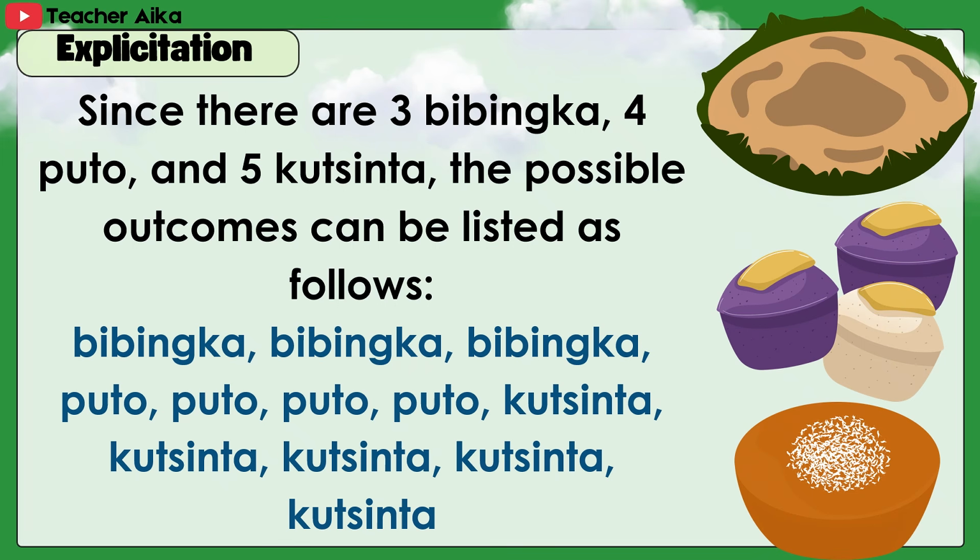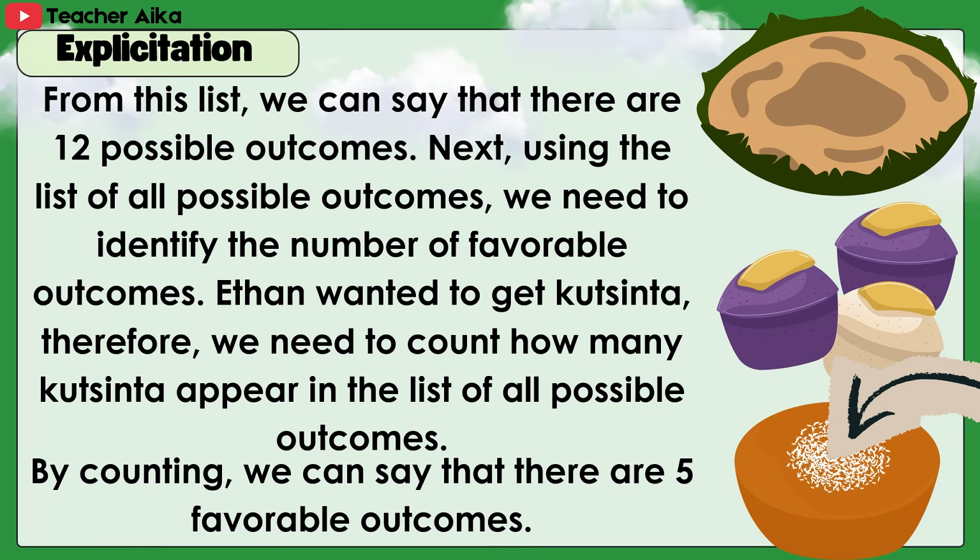Since there are 3 bibingka, 4 puto, and 5 kutsinta, the possible outcomes can be listed as follows. Bibingka, bibingka, bibingka, puto, puto, puto, puto, kutsinta, kutsinta, kutsinta, kutsinta, kutsinta. From this list, we can say that there are 12 possible outcomes.